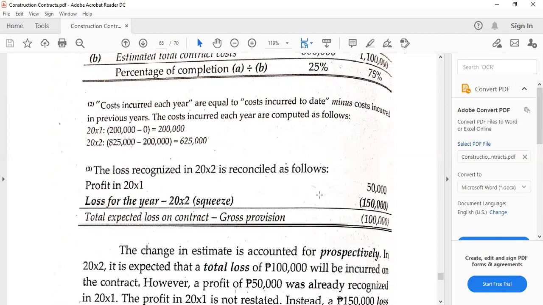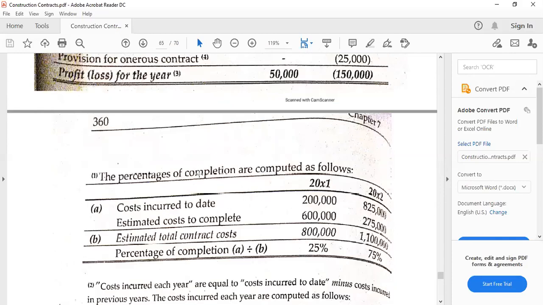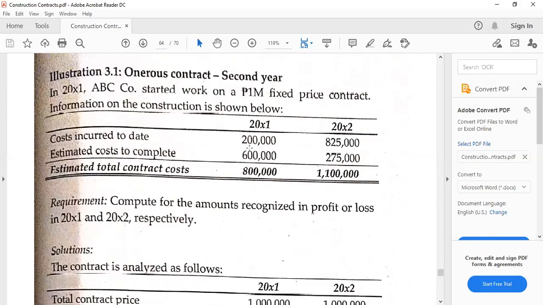Anyhow, just a tangent moment though, the cost incurred each year is simply cost incurred to date minus the cost in the prior year. So can I go back here? If this is the cost incurred to date, 825,000, and we deduct the prior, 625,000 then is the cost incurred to date.